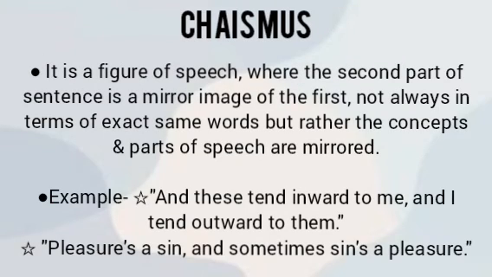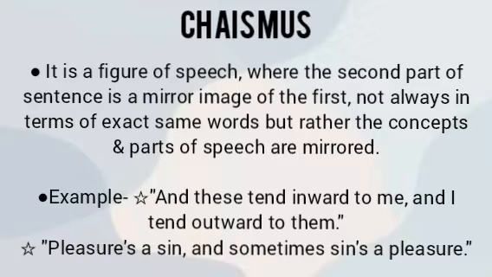The third figure of speech that we are going to discuss is the chiasmus. Now, chiasmus is a figure of speech in which there are usually two parts of a sentence, and the second part is a mirror image of the first one. By mirror image, I mean not always in terms of exact word usage, but it rather mirrors the usage of concepts and parts of speech in the sentence. Now, moving ahead and discussing the examples of the figure of speech chiasmus.